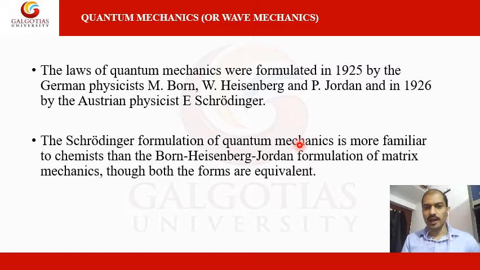Werner Heisenberg gave the concept that position and momentum cannot be found precisely and simultaneously, which was an important concept given by Werner Heisenberg. So the Schrödinger formulation of quantum mechanics is more familiar.